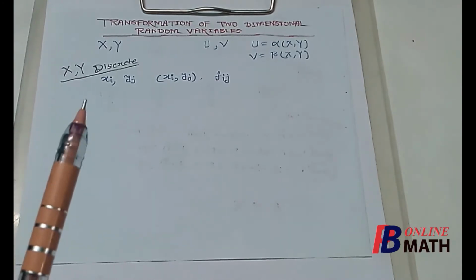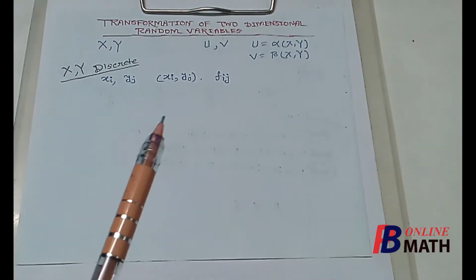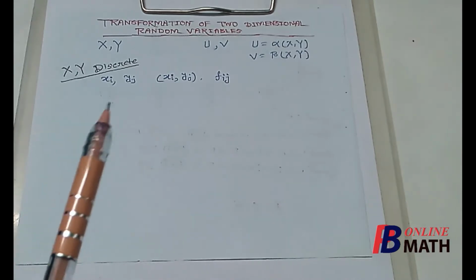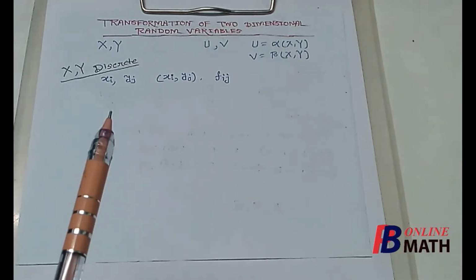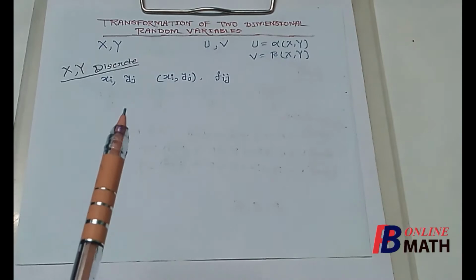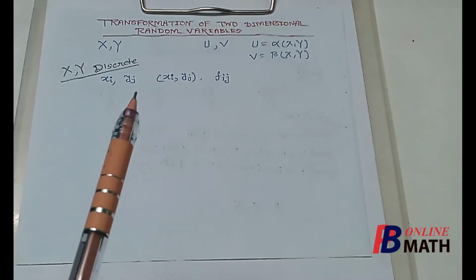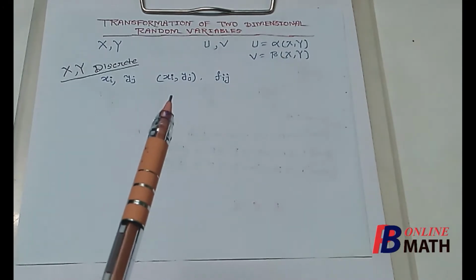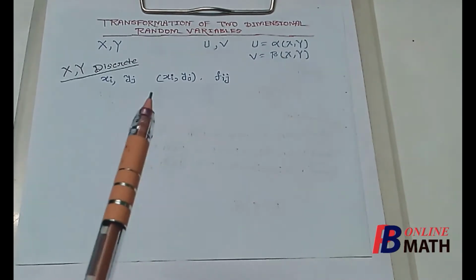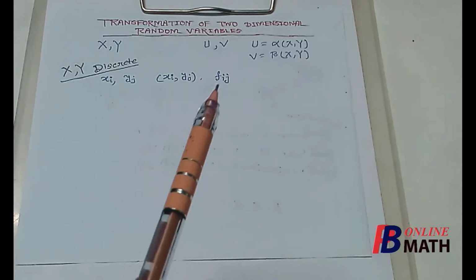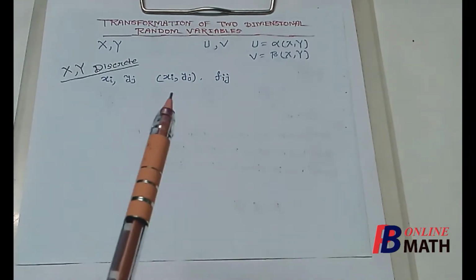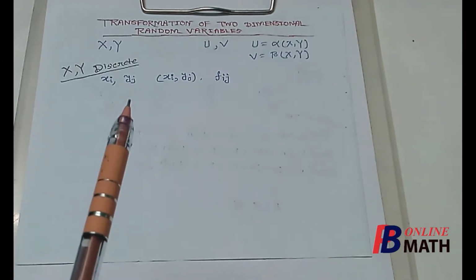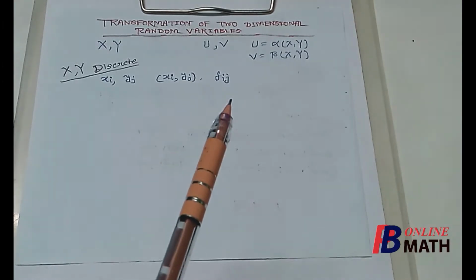So if x and y are discrete variables, then suppose the spectrum of x is given by xi and the spectrum of y is given by yj, so that the spectrum for the joint distribution consists of the ordered pairs (xi, yj), and the mass at this spectrum point is given by fij. This is the joint mass at this spectrum point. So the joint distribution is a discrete distribution.